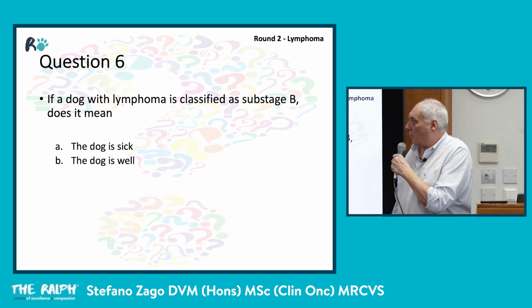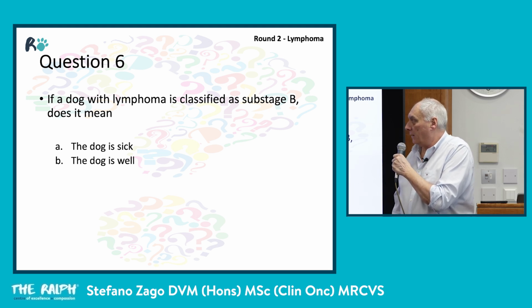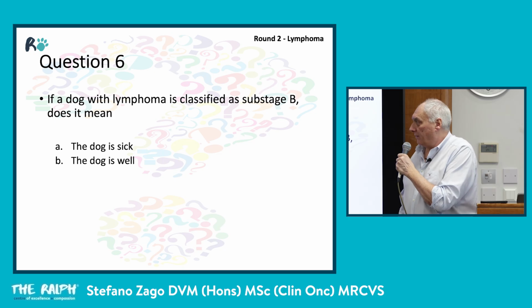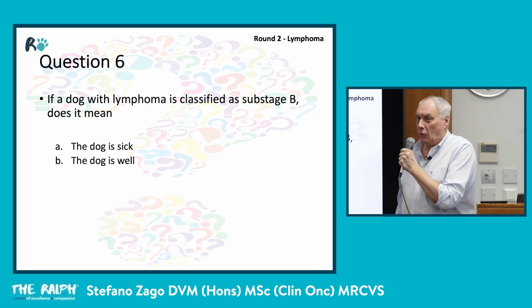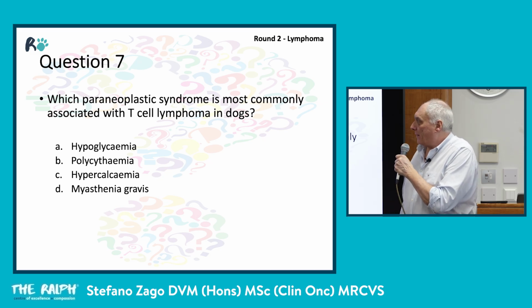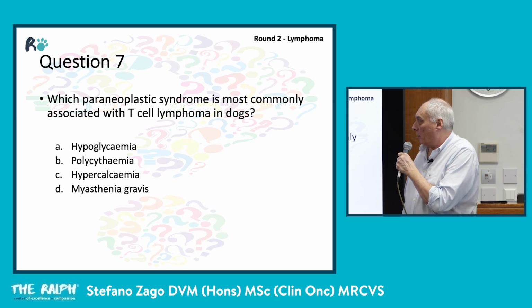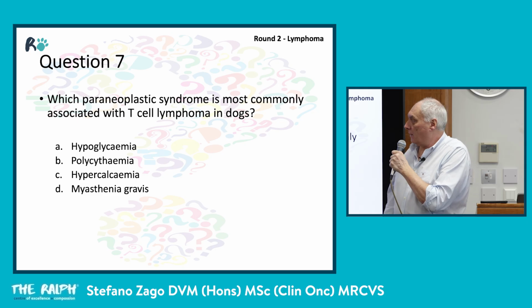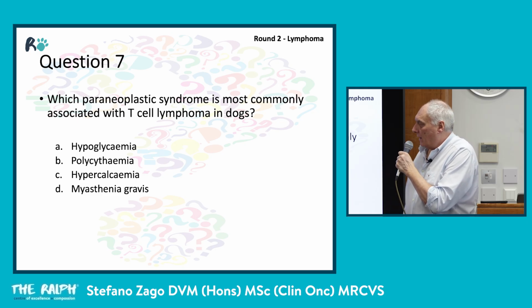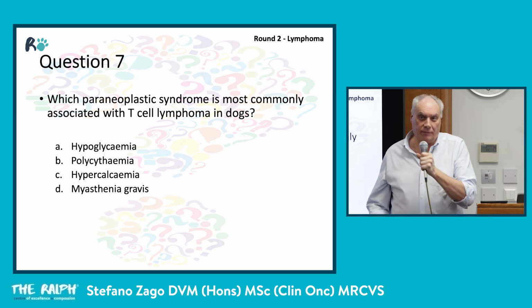If a dog with lymphoma is classified as substage B, does it mean A, the dog is sick, B, the dog is well? Number 7. Which paraneoplastic syndrome is most commonly associated with T-cell lymphoma in dogs? A, hypoglycemia, B, polycythemia, C, hypercalcemia, D, myasthenia gravis.